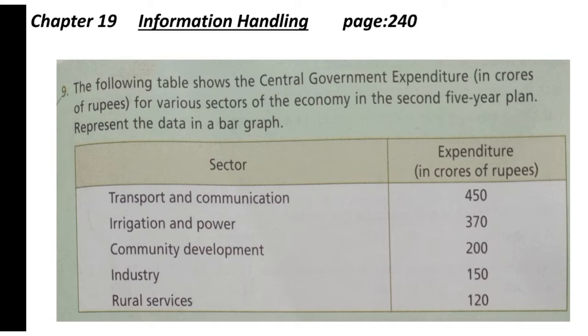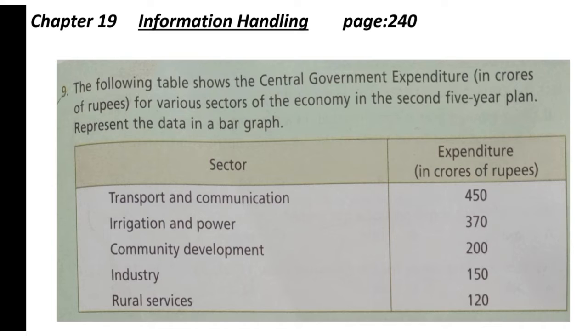It's on page number 240. See question number 9. The following table shows the central government expenditure for various sectors of the economy, the second 5-year plan. Represent the data in a bar graph. Again, you have to represent this data in a bar graph, which you have done in your previous questions.